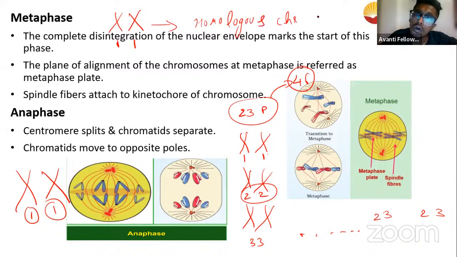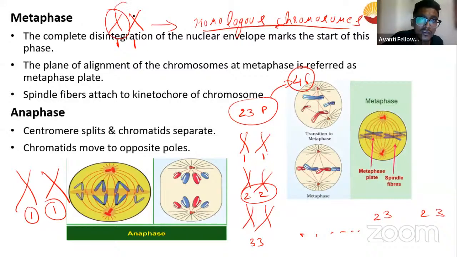Homologous chromosomes. Okay, they are called as what? Homologous chromosomes. Okay, so each pair, this is homologous to this. So if one is there, I will call it a homologous pair. Got it? No, this is one term. You remember this is called homologous chromosomes.